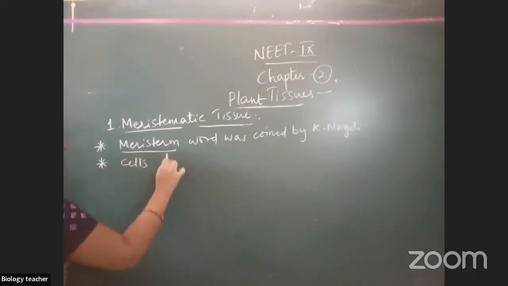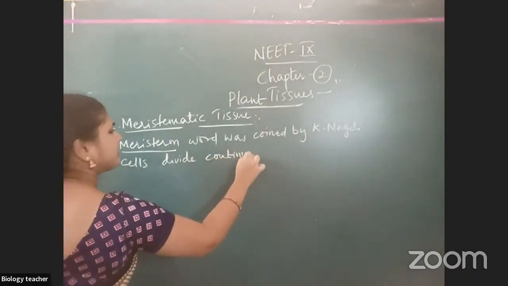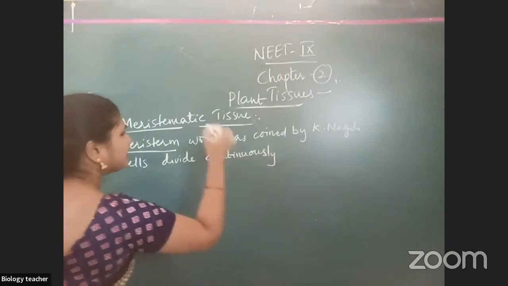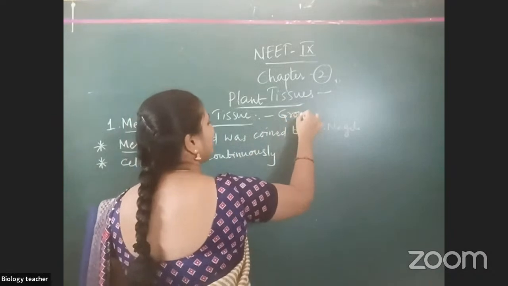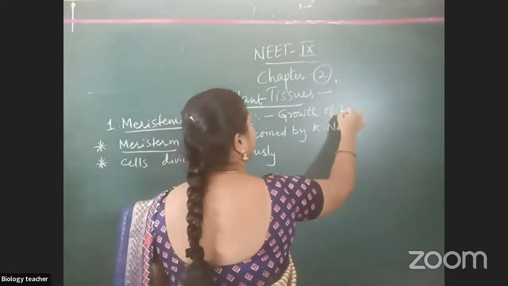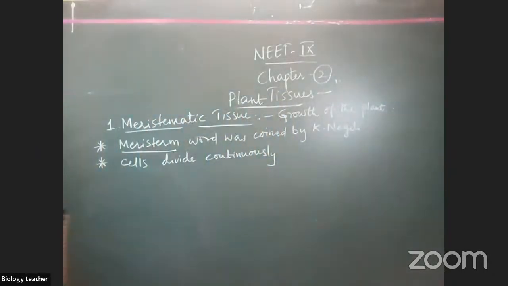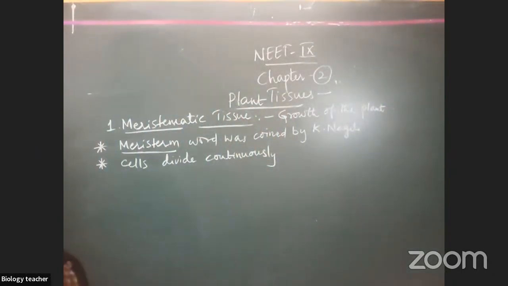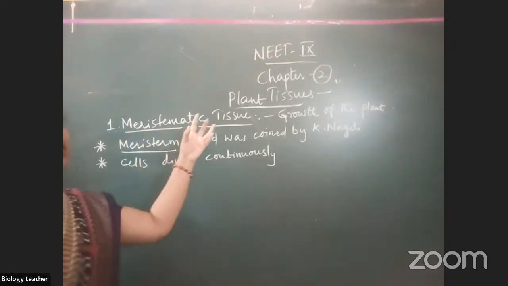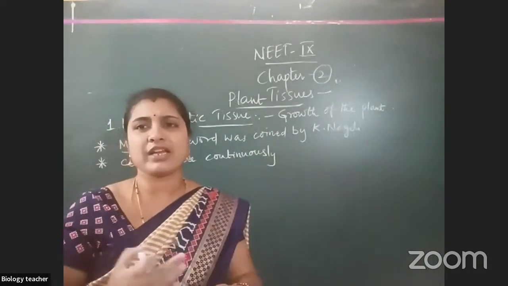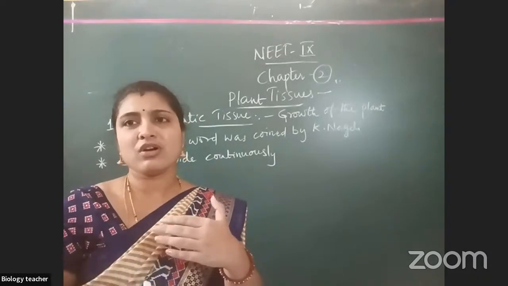Cells divide continuously. So, meristematic tissue we can say about growth of the plant, which helps for the growth of the plant. Meristematic tissue is nothing but continuously dividing. So, if we say continuous divide only, then we show growth.